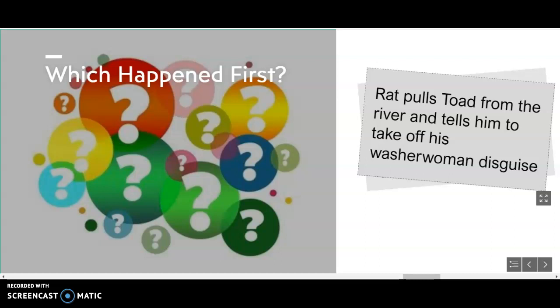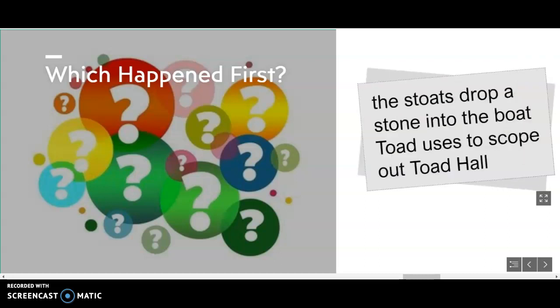So first, Rat pulls Toad from the river and tells him to take off his disguise because he knows who he is. And then later, when they find out that Toad Hall has been captured by the Stoats, Ferrets, and Weasels, he goes to try and scope it out. And one of the Stoats drops a stone in his boat that breaks it.